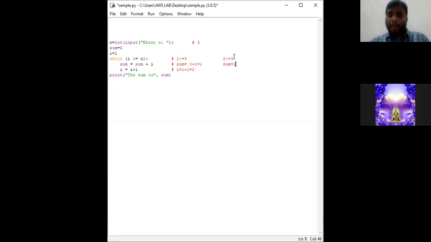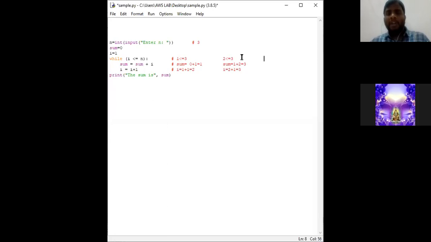So 1 plus the I value 2 is equal to 3. Coming to the next statement of the body, I is equal to previously 2, so 2 plus 1 is equal to 3. This is the process done in the second iteration.